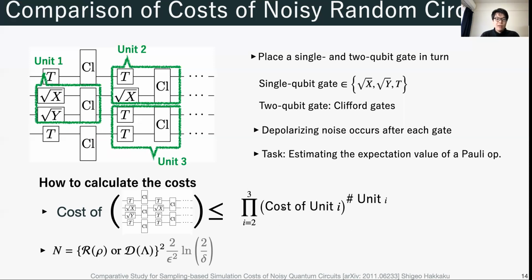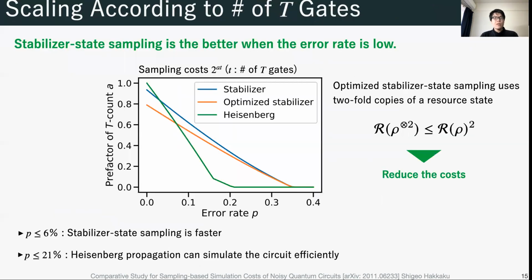We can give an upper bound of the simulation costs of the entire circuit combining the costs of units 1 to 3. As for the comparison of the two algorithms, we only have to compare the ROM with the channel stabilizer norm because the required samples via each algorithm are almost the same as shown here. The difference is only using the ROM or the channel stabilizer norm. As a result, we confirmed the stabilizer state sampling is faster when the error rate is low.